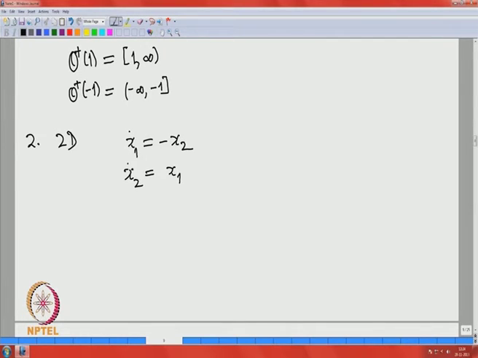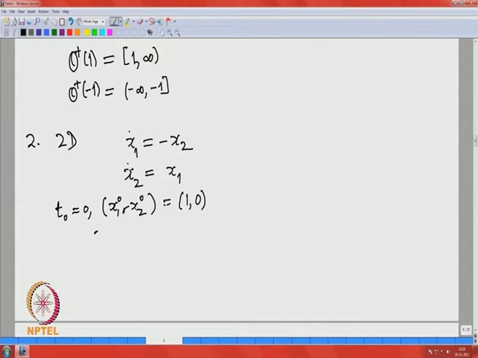Again let me just take t 0 equal to 0, and now for the initial point x 1 0, x 2 0, let me take for simplicity just 1 0, passing through 1 0. You can immediately write down the solution.